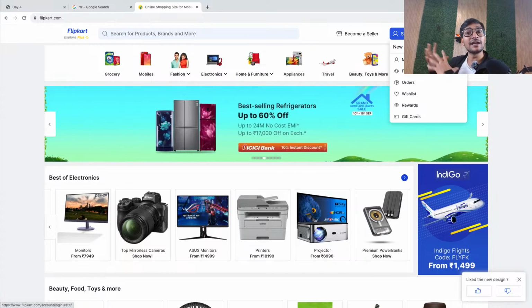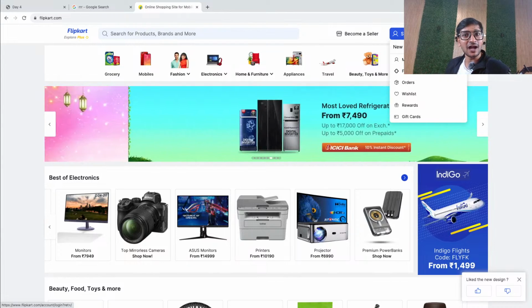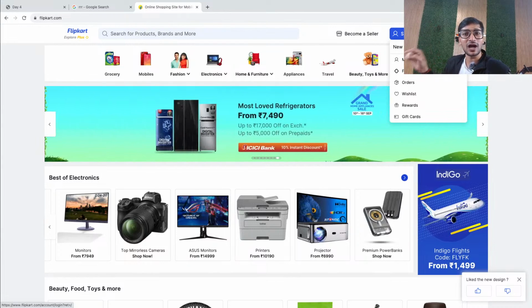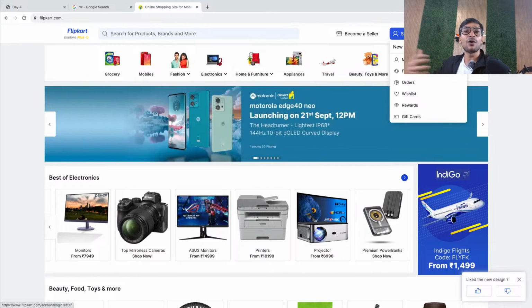Now, if I am also creating a website, I want the users to perform events on my site. I want them to click. I want them to touch. I want them to double click. But based on their click and double click, what am I going to do? Because I need to write code for that.